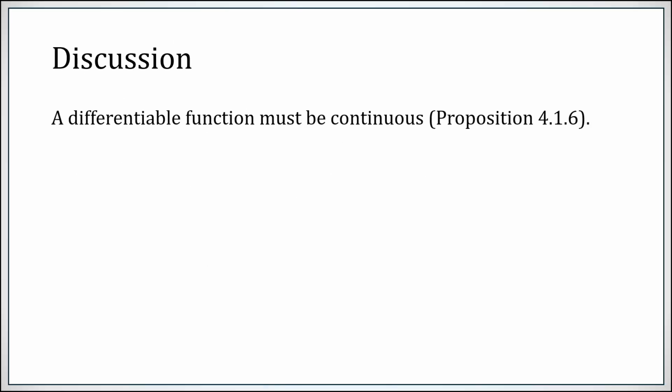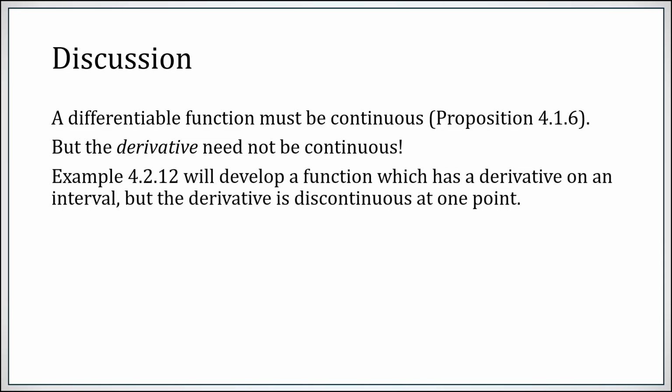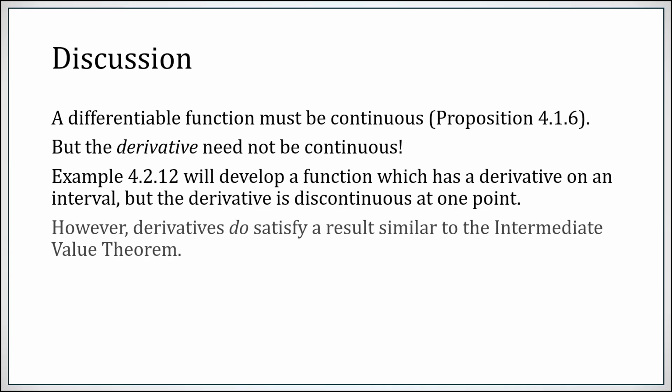Okay, let's talk. A differentiable function has to be continuous. We established that back in section 4.1. The derivative, however, does not have to be continuous. This is a fairly common intuitive error students make. A function can have a derivative without that derivative being continuous. Example 4.2.12 will develop such a function. The derivative exists everywhere, but does have a discontinuity.